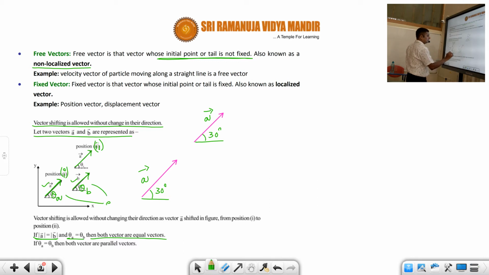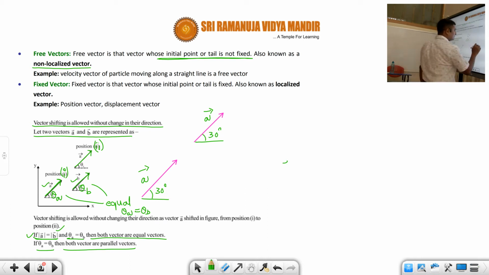And if only theta A equals theta B, then both vectors are said to be parallel vectors. I hope you understood equal vectors and parallel vectors.